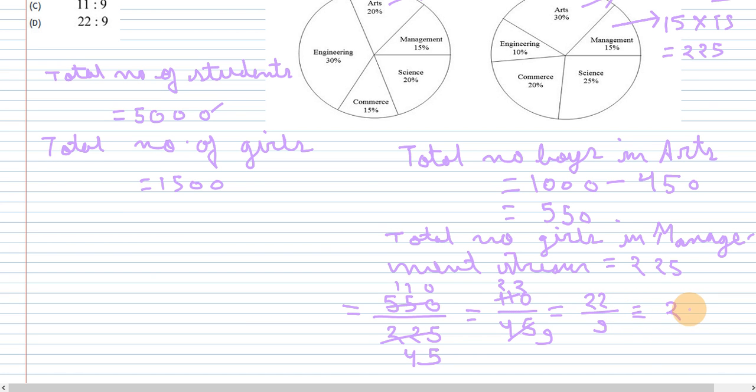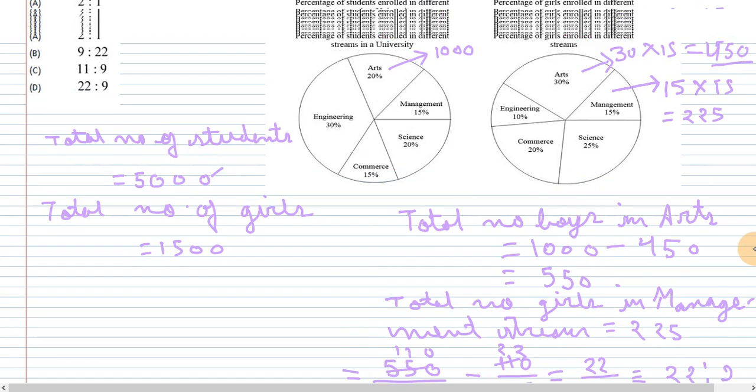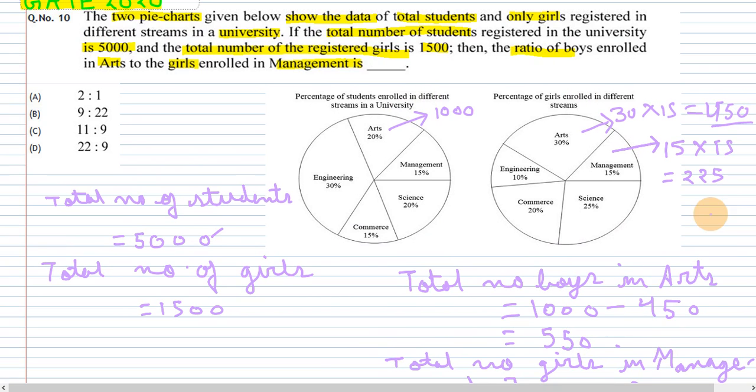The ratio will be 22 is to 9. According to this, the correct option will be option D.